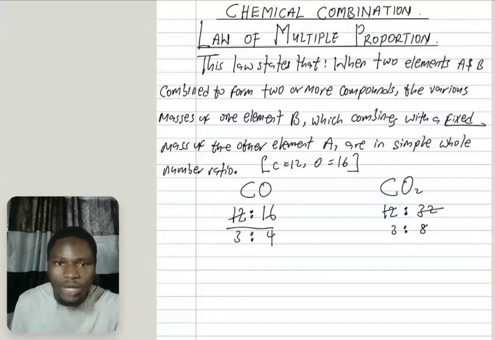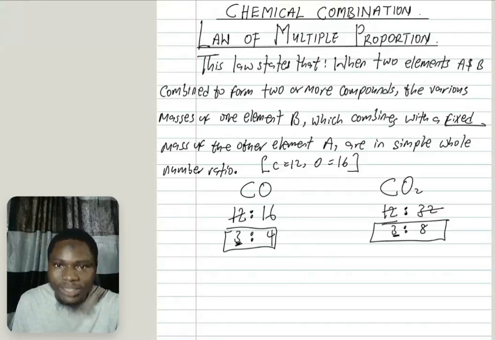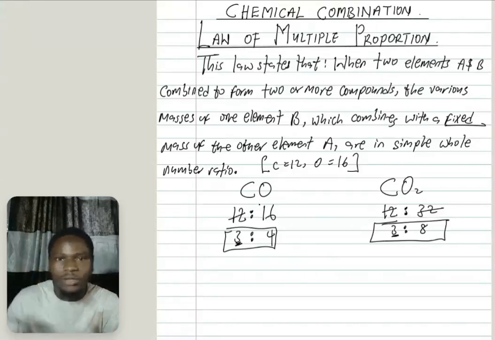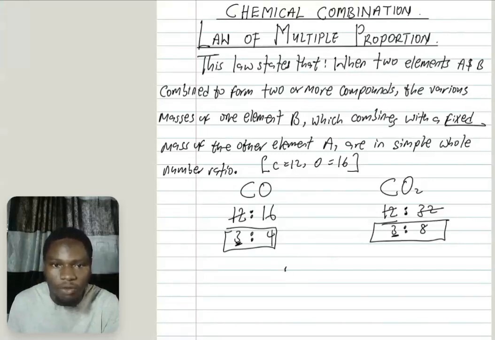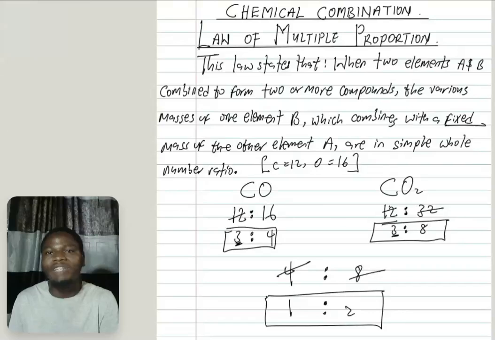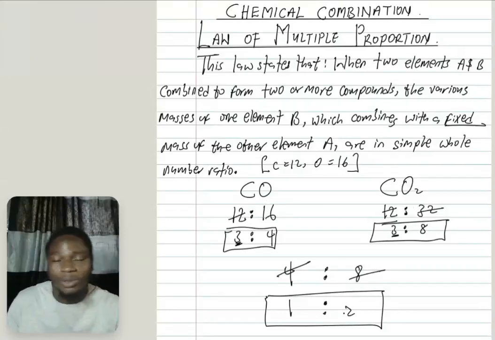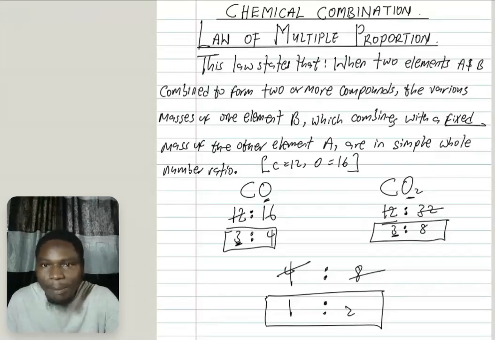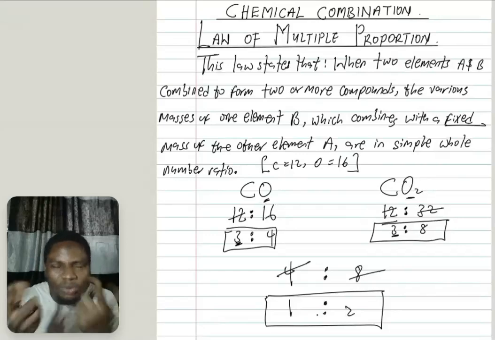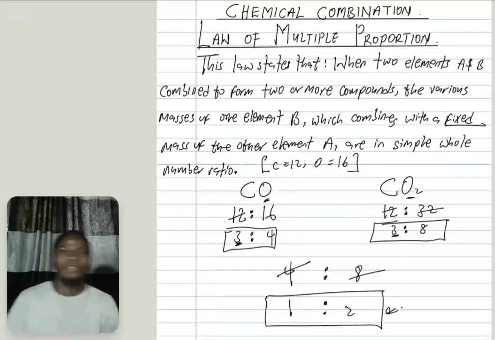Now check. Look at these two ratios. You observe that carbon did not change. Now let us bring the various masses of the second element, their ratio. Here I have 4 for oxygen. Here I have 8 for oxygen. And if you observe, 4 here is 1, 4 here is 2. You can see that the various masses of the second element are in a simple number ratio. That is just what they are telling you. So that's that for the law of multiple proportions. It's very, very simple. So look at the one that is changing and bring their masses together. You see that you have a simple number ratio, 1 ratio 2, a simple number ratio. So that's that for that. Thanks for watching.